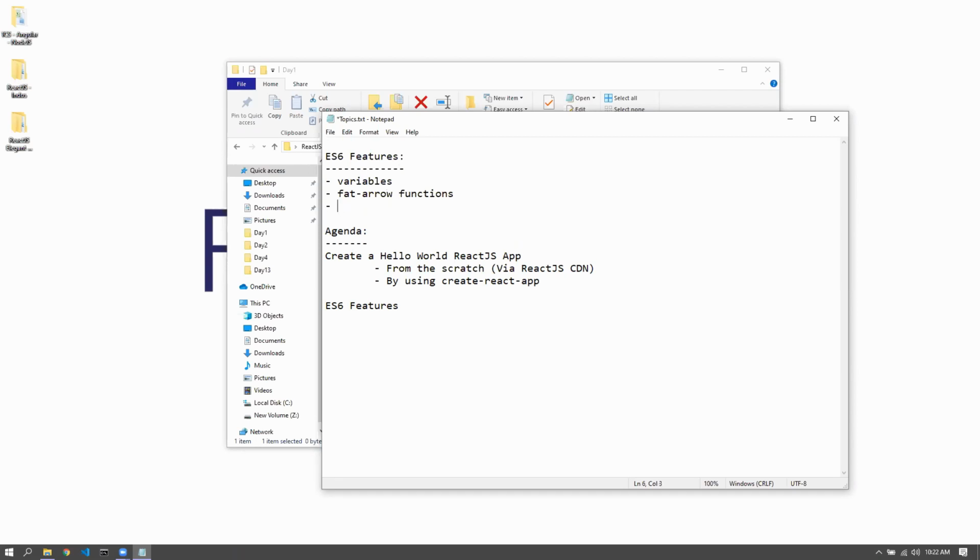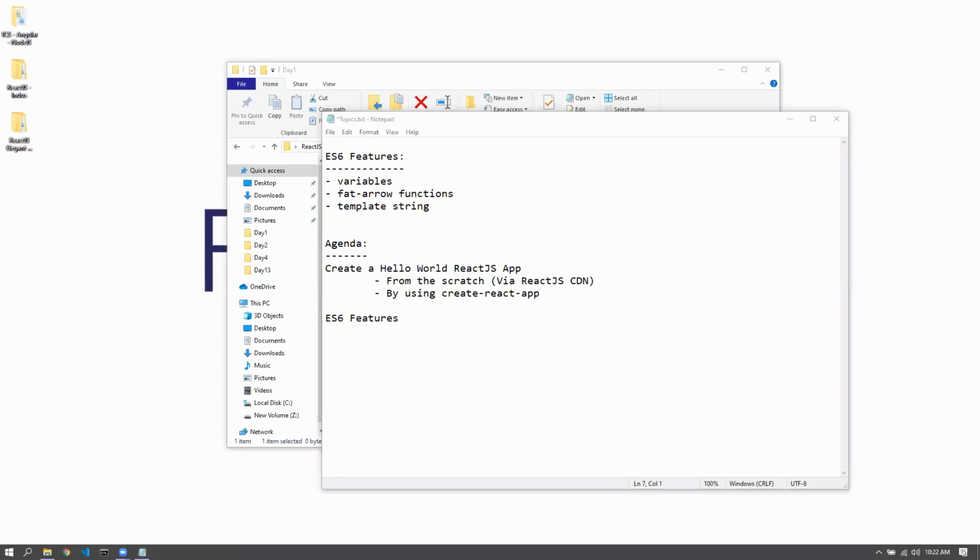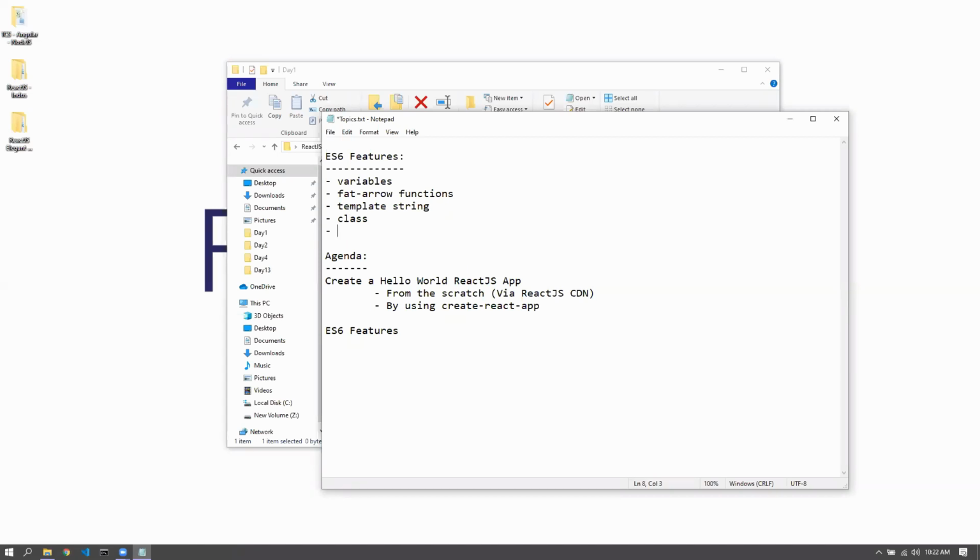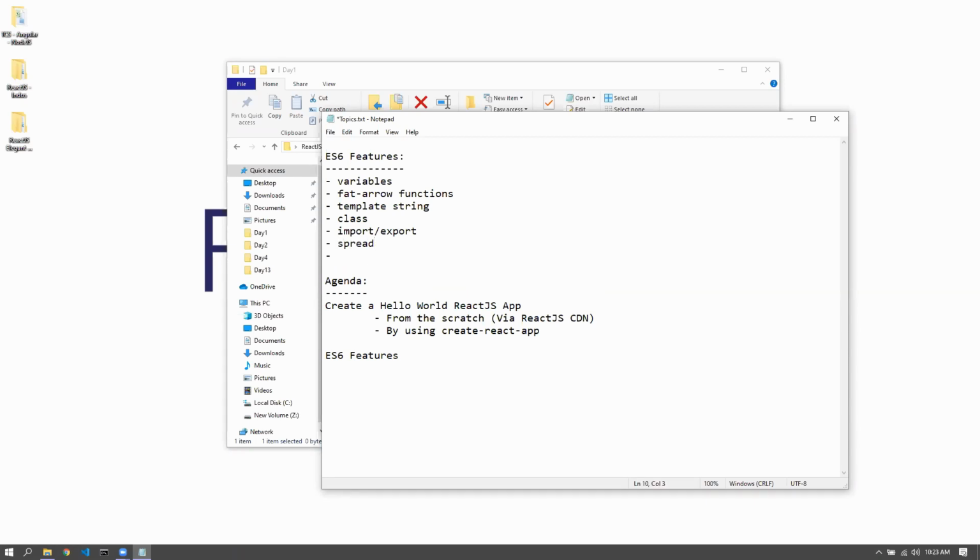Operators are pretty much the same. Then template literals or template strings, you may say. Then there will be classes, import and export syntax, spread operators, something called destructuring, and these are pretty much enough for whatever we have as far as React is concerned to learn.